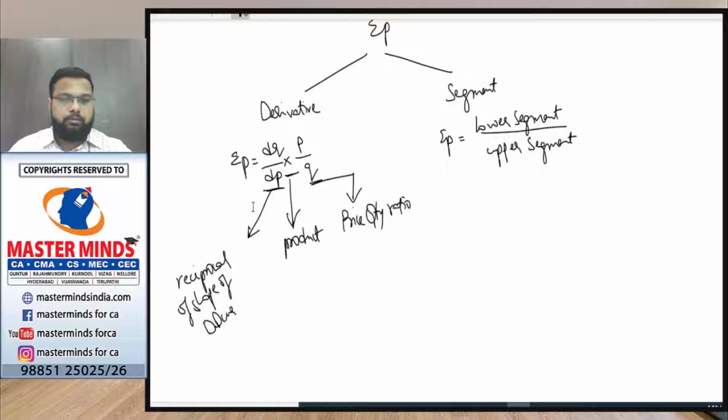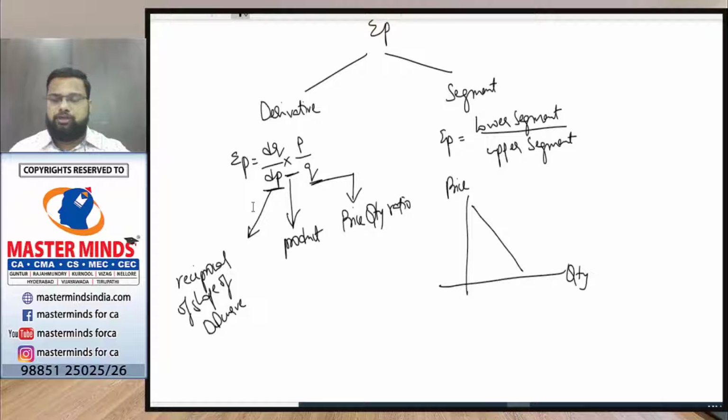Sir, how can you say that dQ by dP is the reciprocal of the slope of the demand curve? While drawing the demand curve, on the y-axis we take price, and on the x-axis we take quantity. This is the demand curve. The slope formula for any curve is y2 minus y1 by x2 minus x1.